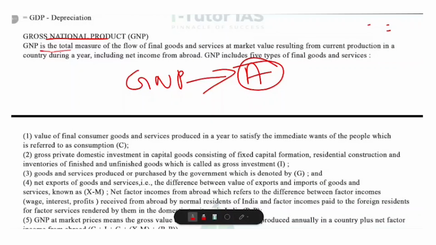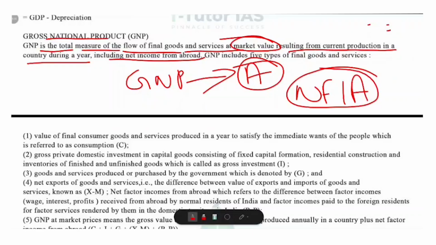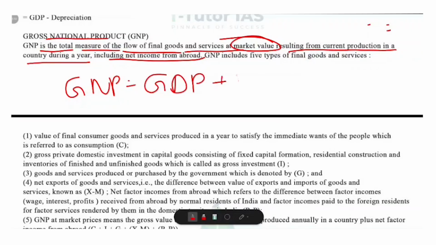GNP is the total measure of the flow of final goods and services at market value resulting from current production in a country during a year. It includes net factor income from abroad, or NFIA. So what is the equation for GNP? GNP is equal to GDP plus NFIA.